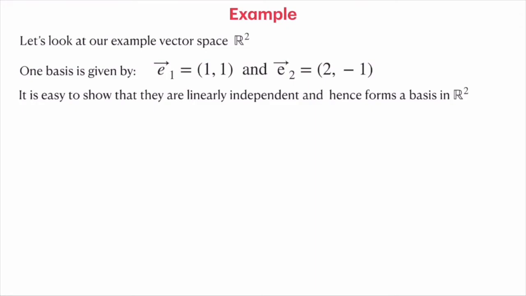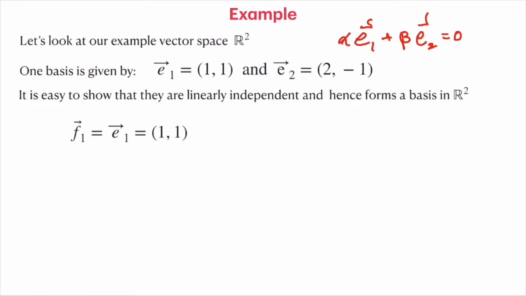We just need to take the linear combination alpha E1 plus beta E2, which can be 0 if and only if alpha is equal to 0 and beta is equal to 0. So that is the basic condition of linearly independent vectors. Now we go ahead and apply Gram-Schmidt orthonormalization.